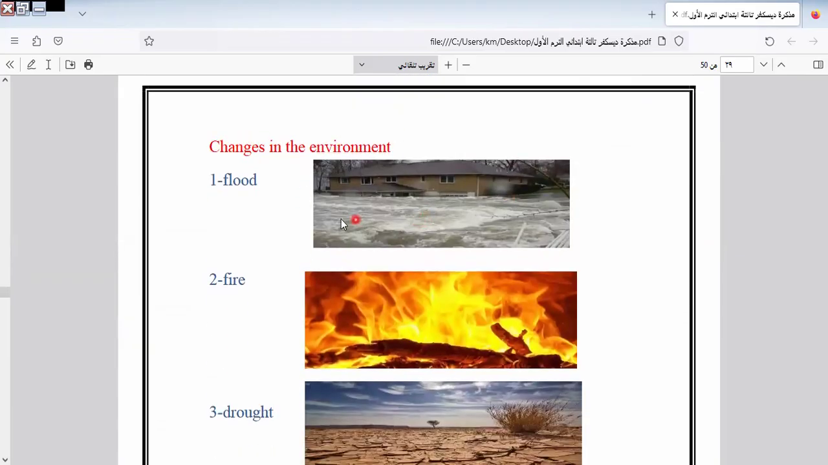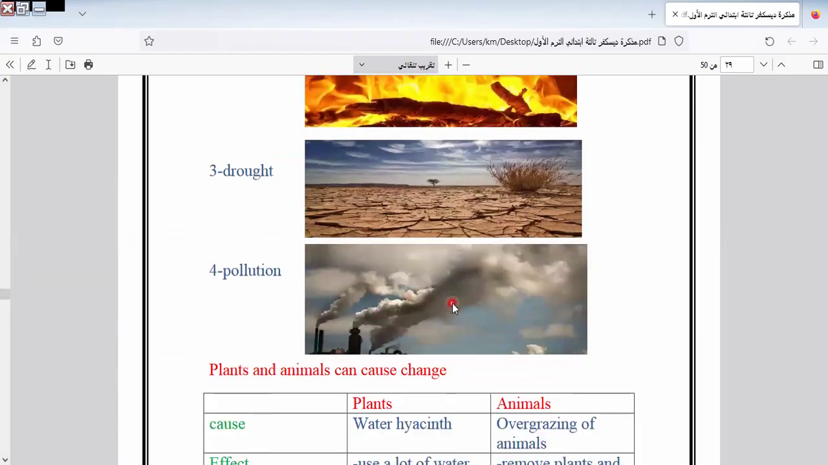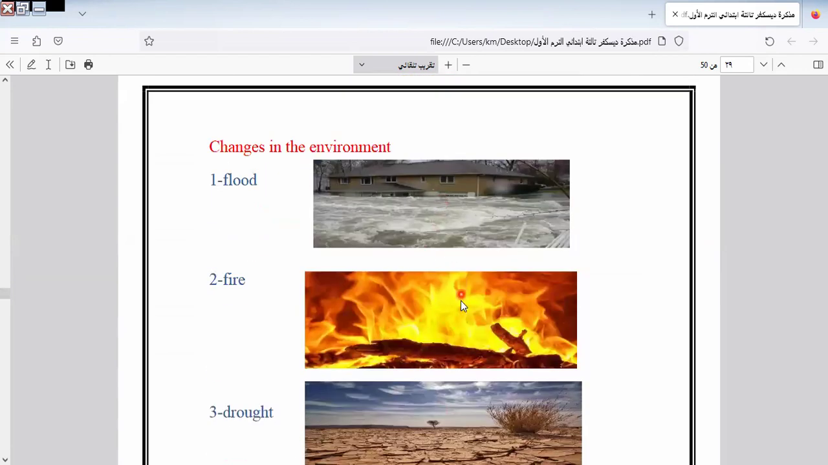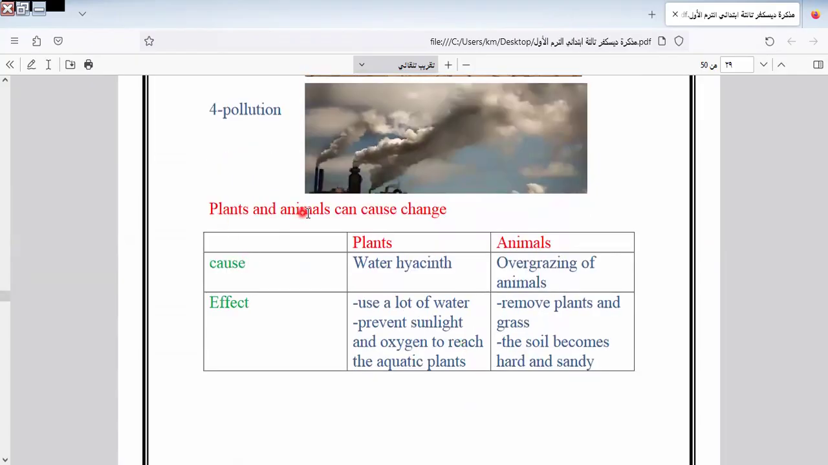Okay, changes in environment. Here we have flood. Here we have fire, drought. This is drought. This is pollution. These are the conditions of the environment. We have flood, fire, drought, and pollution. Plants and animals can cause change. Here is water hyacinth and overgrazing of animals.